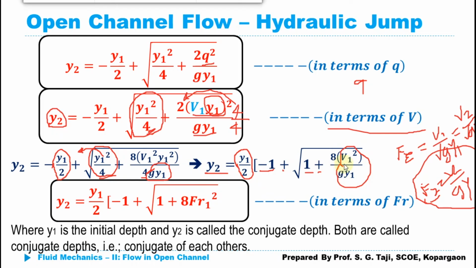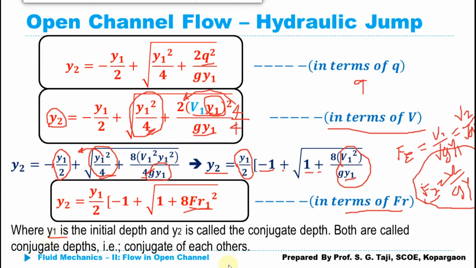So I can simply replace this whole term v square upon g y1 with the Froude number. Now where will that Froude number be calculated? At section 1, because we are considering velocity at section 1 and depth of flow at section 1. So I am going to replace it with the FR1 square. So this is our final equation for the hydraulic jump, which can be written in terms of Froude numbers, which is given by y2 is equal to y1 divided by 2 into minus 1 plus under root of 1 plus 8 Froude number square at section 1.